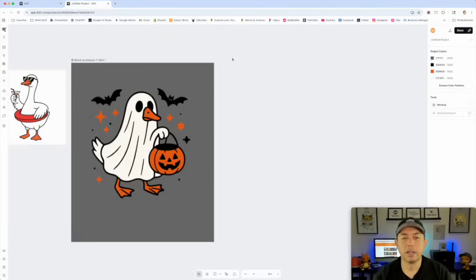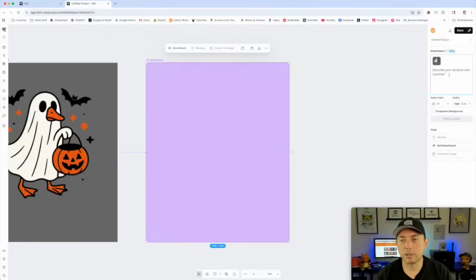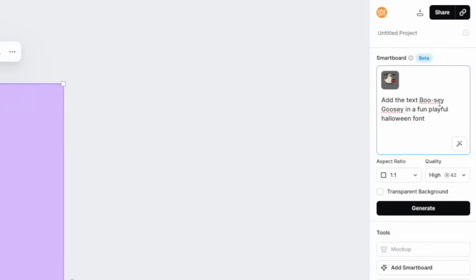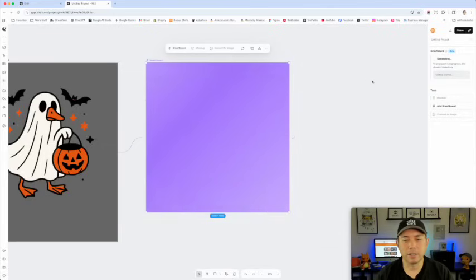The next thing that I like about Kittl is I can use this smart board here and see what it looks like adding the text. So I said add the text Boozy Goosey in a fun, playful Halloween font. I'm going to use enhanced prompt again and see what it comes up with. That's great. I'm going to generate and see what this comes up with.